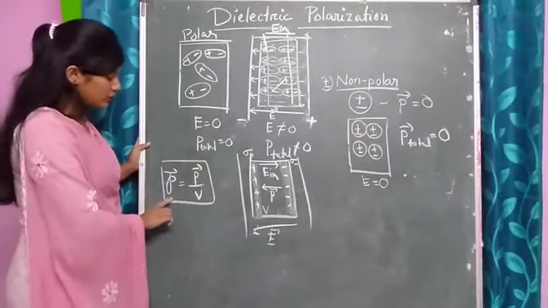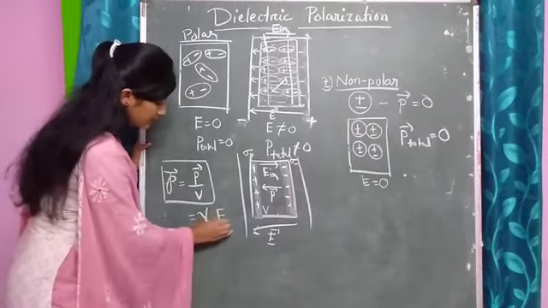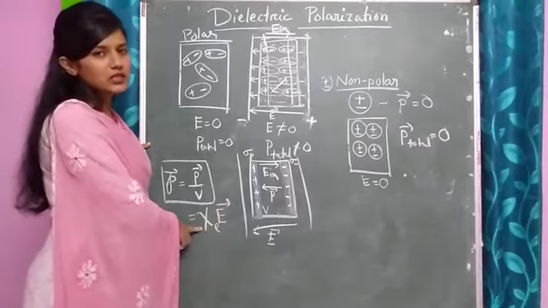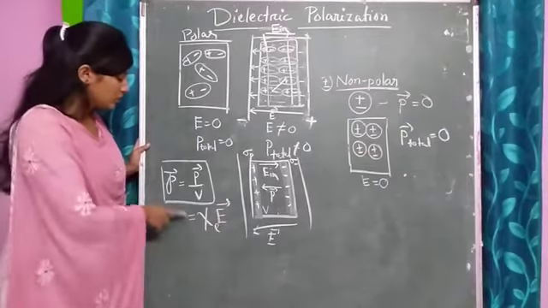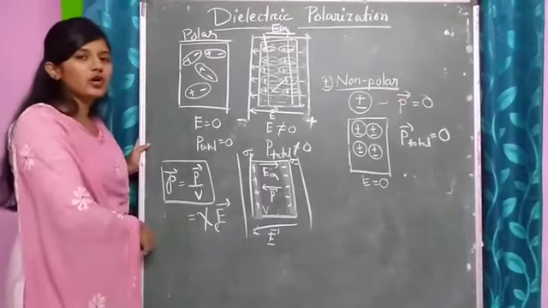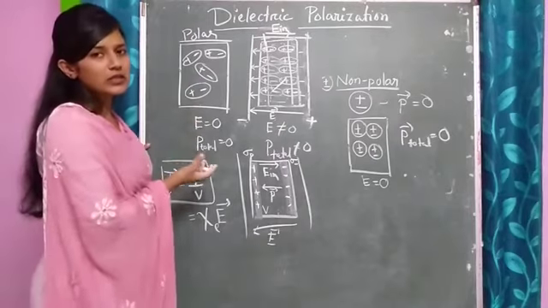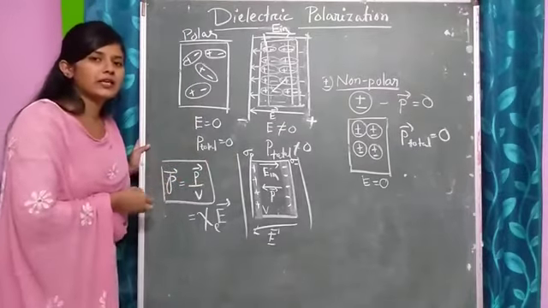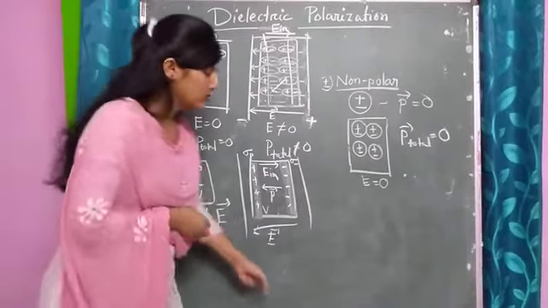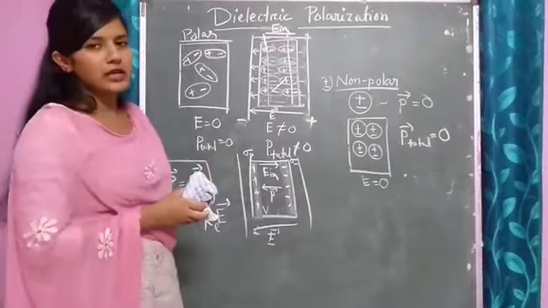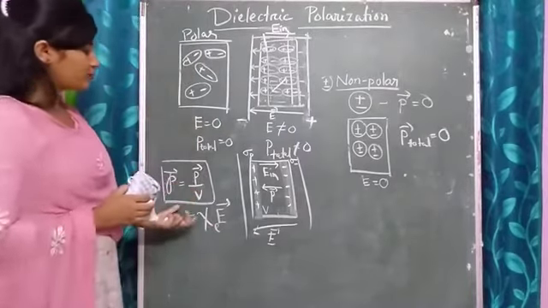This polarization can also be written as chi into E. Chi is known as the susceptibility of the medium, and E is the electric field. So chi is the susceptibility of the dielectric medium, which means how easily it can polarize the dielectric material, and E is the net electric field developed inside the dielectric. So this is the case of polar molecules.